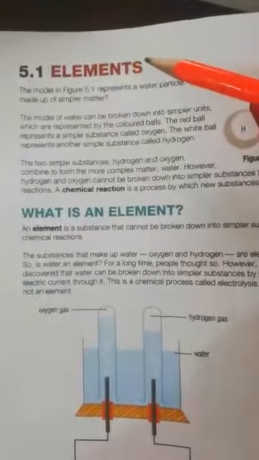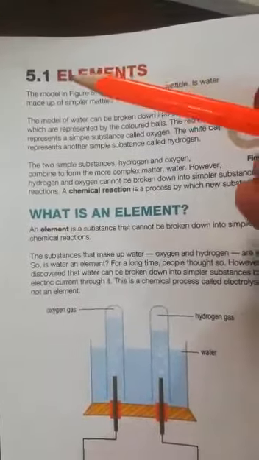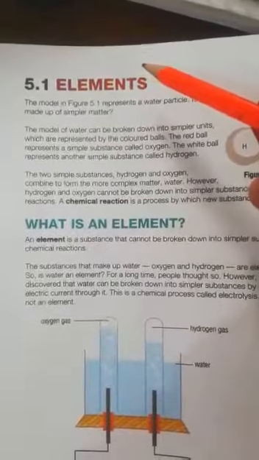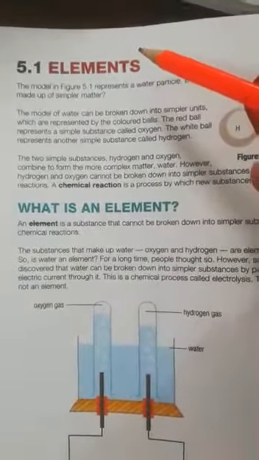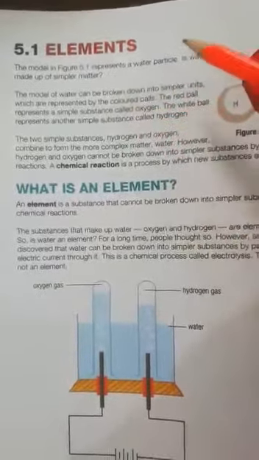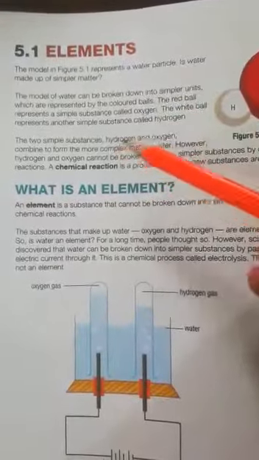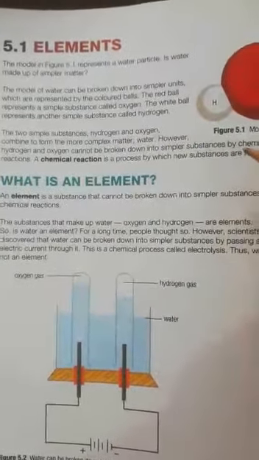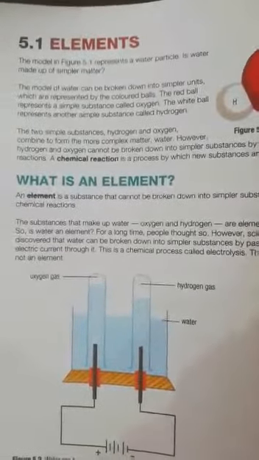Dear P2 students, our fifth chapter is Elements and Compounds, and the first topic is 5.1, that is about elements. Let's start the introduction of the elements, meaning what is an element. An element is the simplest substance which can't be further broken down into simpler substances by chemical reaction.